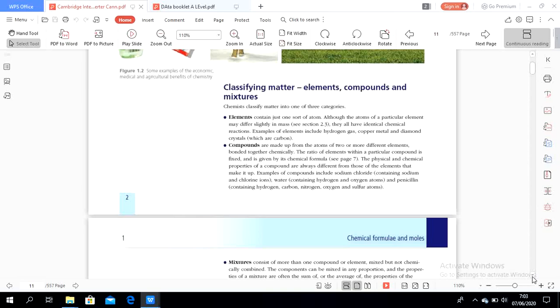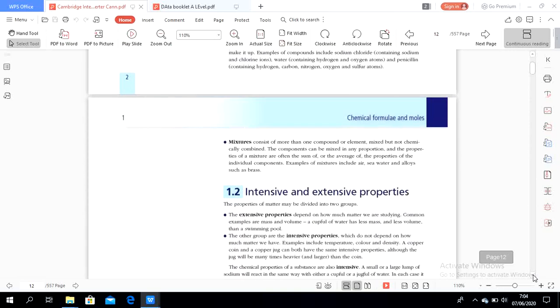But for penicillin, after these constituent elements combine chemically, it is able to kill molds. Now the third part is mixtures. A mixture consists of more than one compound or element mixed but not chemically combined. So a mixture still has the physical and chemical properties of the constituent elements. This is the difference between mixtures and compounds.